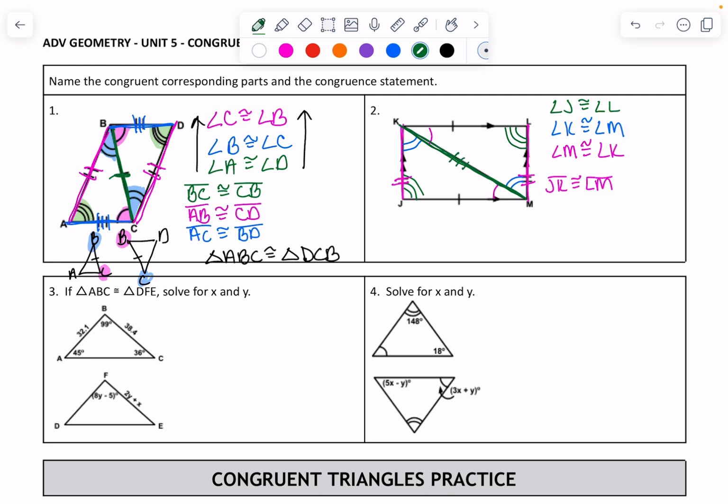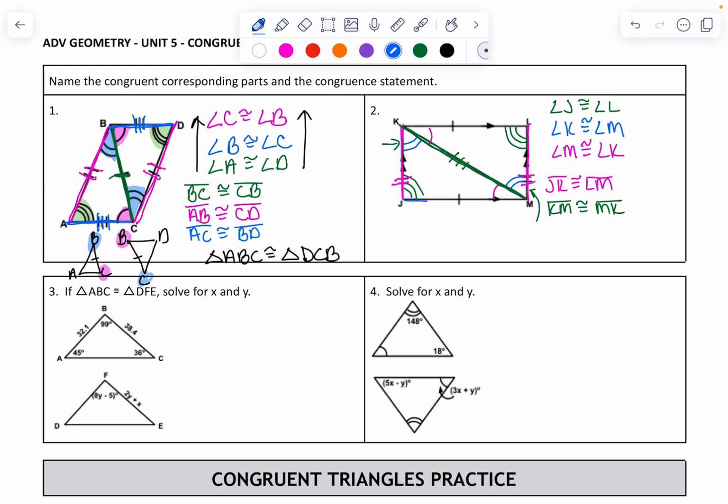So this one, because it's shared by both triangles, we know it's the exact same length, no matter which triangle it's on, because they share it. So we are going to have to call it different things. I can call it KM for my left bottom triangle, but I would have to call it MK for my bottom right. Because K on this triangle is blue, we have to start with blue here, which is M. So that's why that happens.